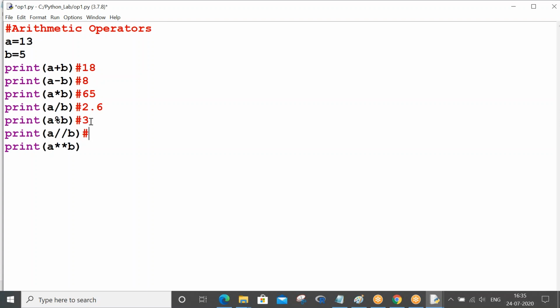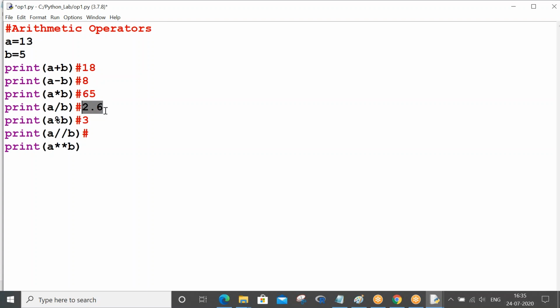You don't bother, I will tell you. So what is a double slash b? In 2.6, what is the floor division? Floor division means, for this 2.6, what is the biggest least integer?